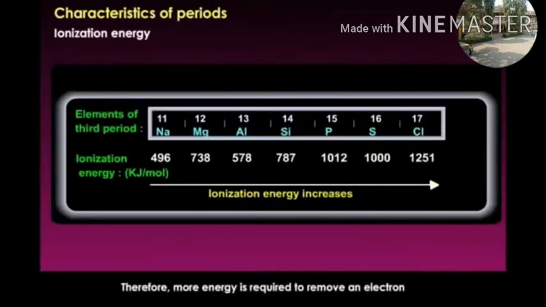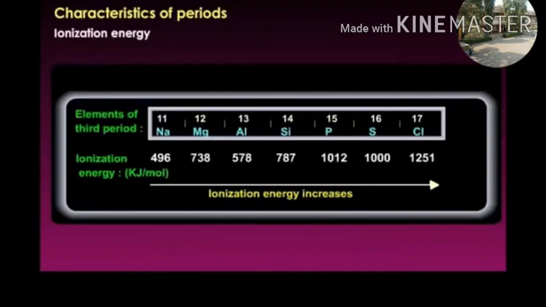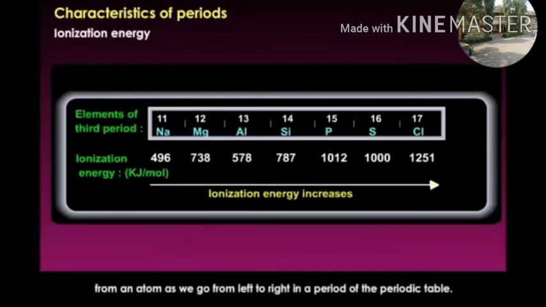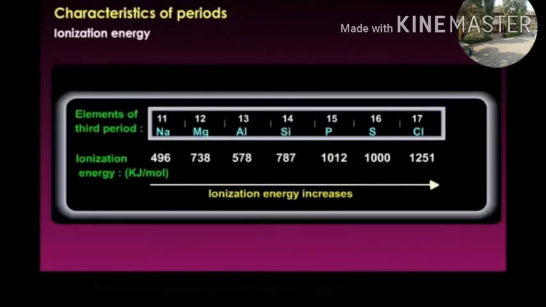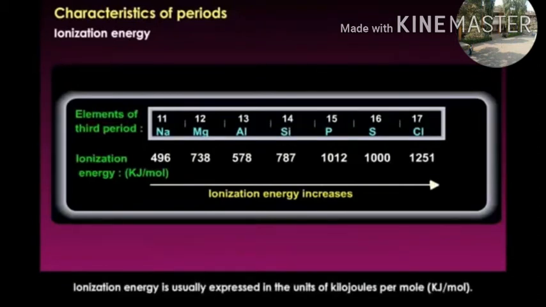Therefore, more energy is required to remove an electron from an atom as we go from left to right in a period of the periodic table. Ionization energy is usually expressed in units of kilojoules per mole.